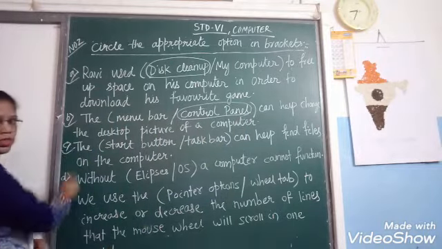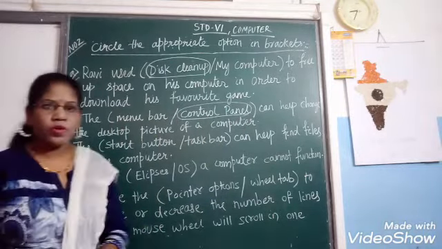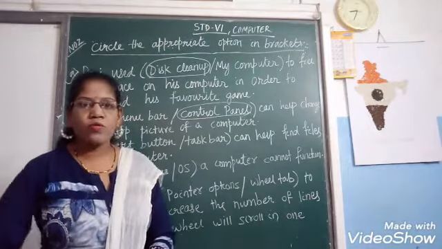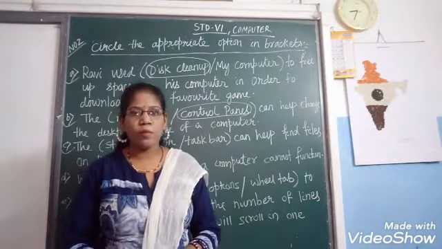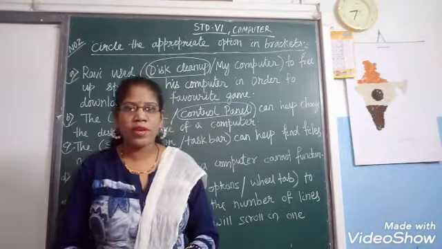Come to the third option. The start button or taskbar can help find files on the computer. If you want to find your files and folders from your computer, how will you get them? Where do you have to go? Which option? Yes, it is in start. You have to go to the start button.